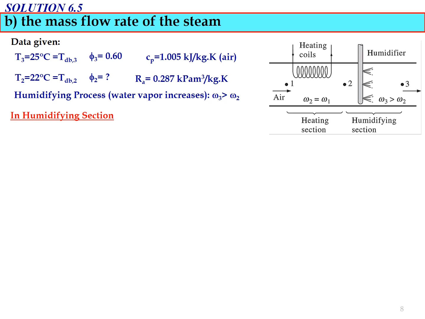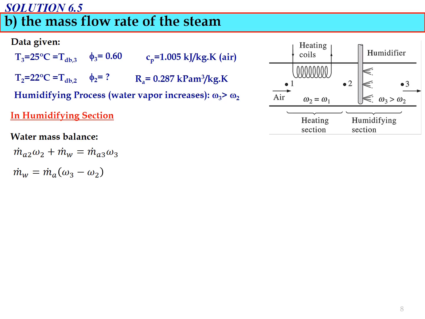In order to determine the mass flow rate of the steam, we need to use the water mass balance equation: MA dot multiplied by omega 2 plus MW dot equals MA dot multiplied by omega 3. The mass flow rate of the steam refers to the value of MW dot. Rearranging the equation, MW dot equals MA dot multiplied by omega 3 minus omega 2.